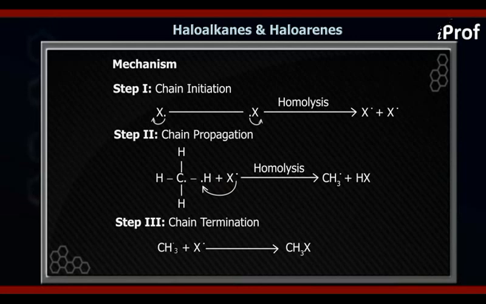Based on this reactivity, we can also see the percentage of haloalkane formed in the reaction. If the halogen radical picks up a 3 degree hydrogen, it will form the highest percentage in the mixture of haloalkanes formed in the reaction.